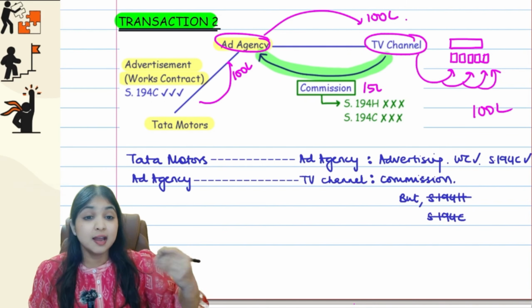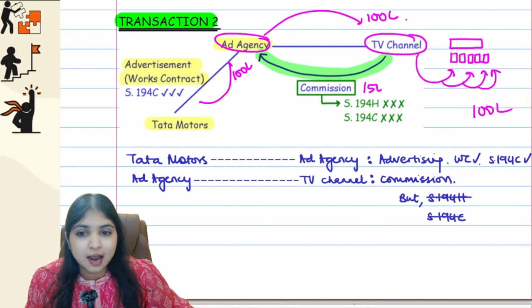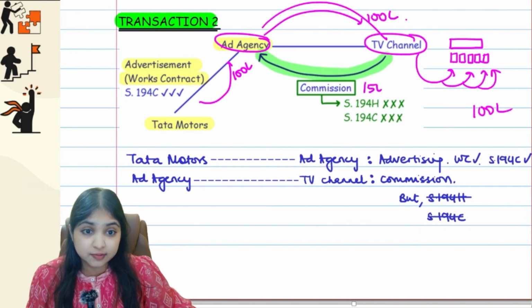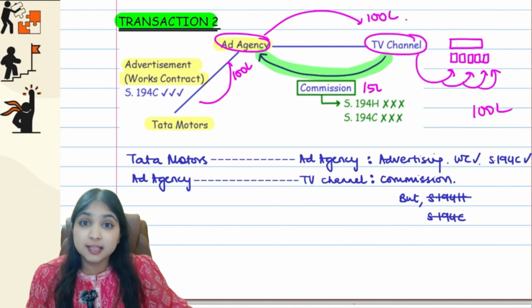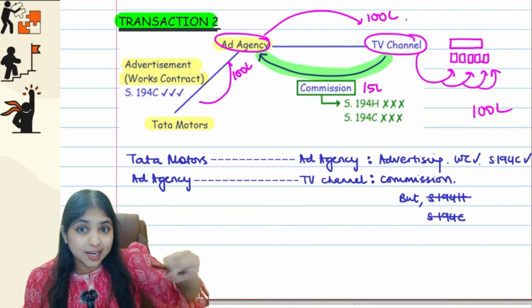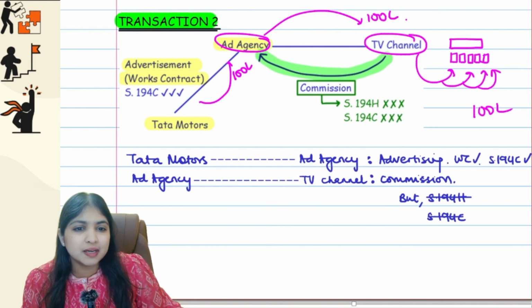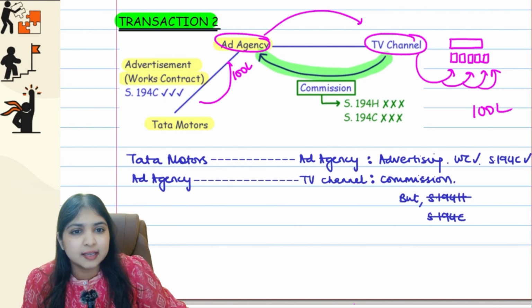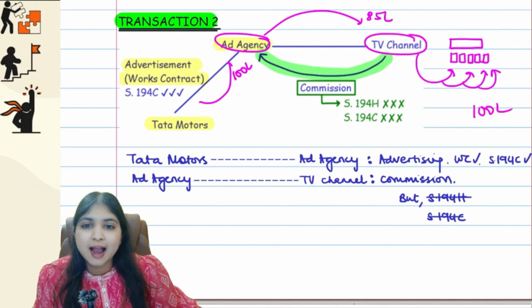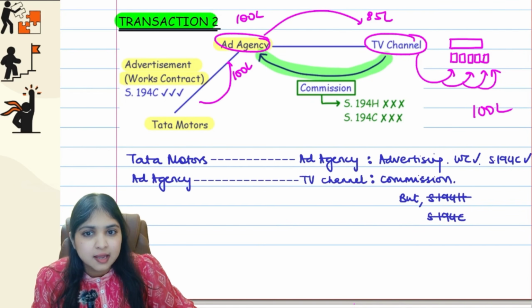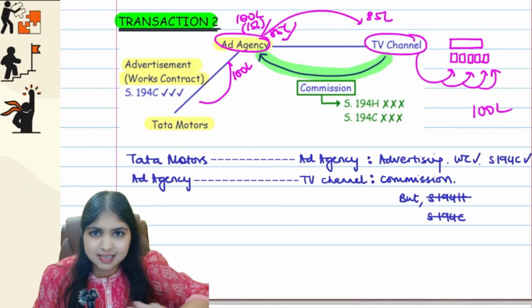You understood guys? Now see, whether Tata Motors gives 100 lakhs to the ad agency, the ad agency gives 100 lakhs to the TV channel, and the TV channel gives 15 lakhs to the ad agency, whether I do it like this, or there can also be a case where the ad agency directly gives 85 lakhs to the TV channel. The answer will be the same only. The ad agency has deducted 15 lakhs commission from that 100 lakhs and is giving 85 lakhs to the TV channel. So it will still be the same only.